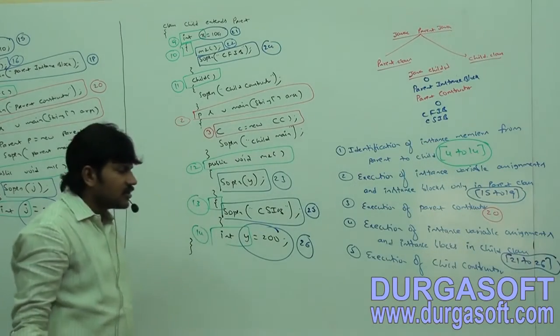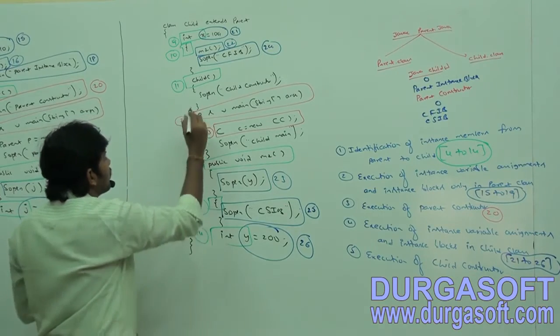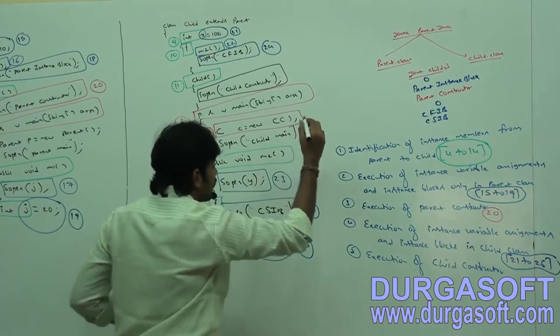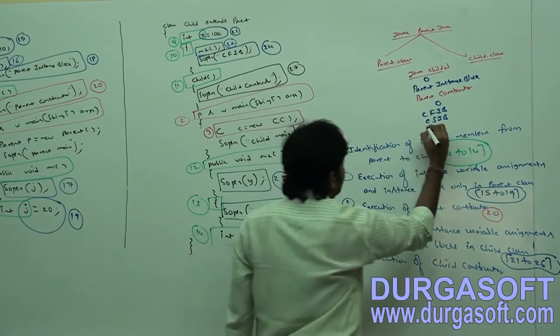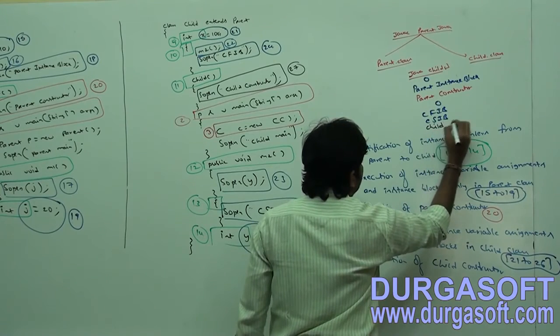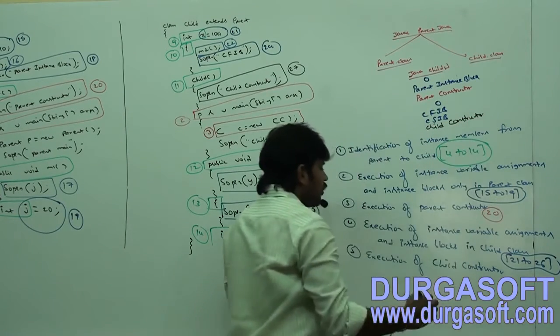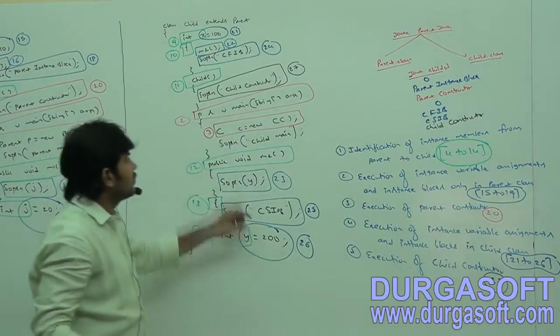And what is the last step? Execution of child constructor. What is the number for this? 27, execution of child constructor. Are you getting it? 27.